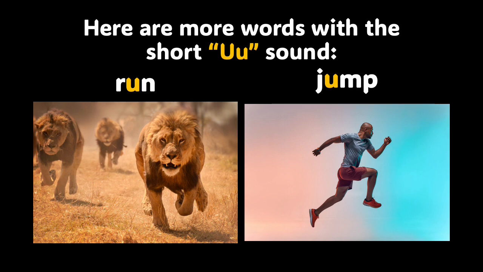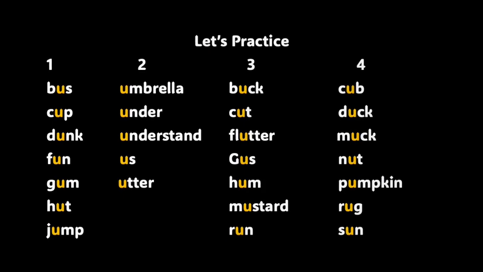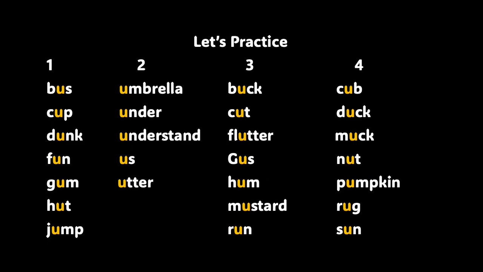Now we're going to get some practice saying many words with the short U sound. On your screen, boys and girls, are several words with the short U sound. Let's say the words in column 1.